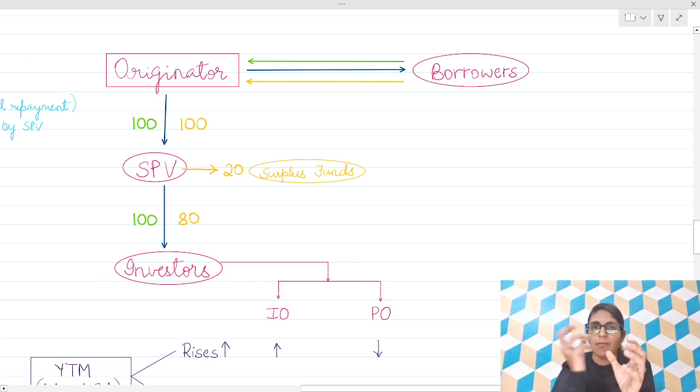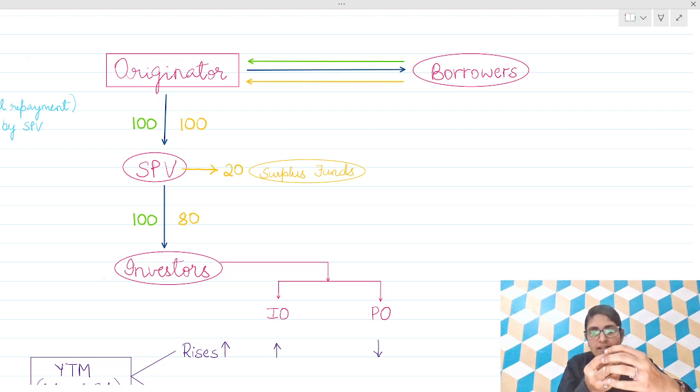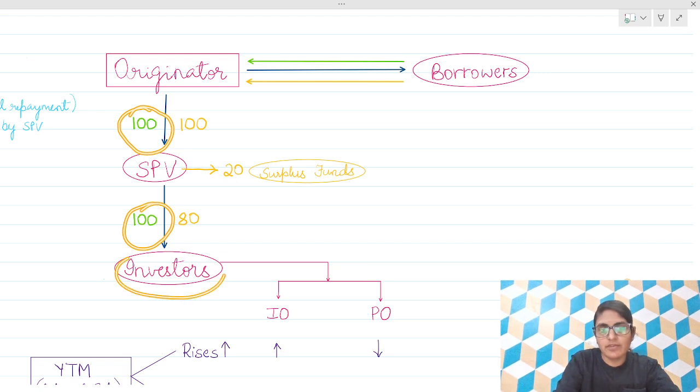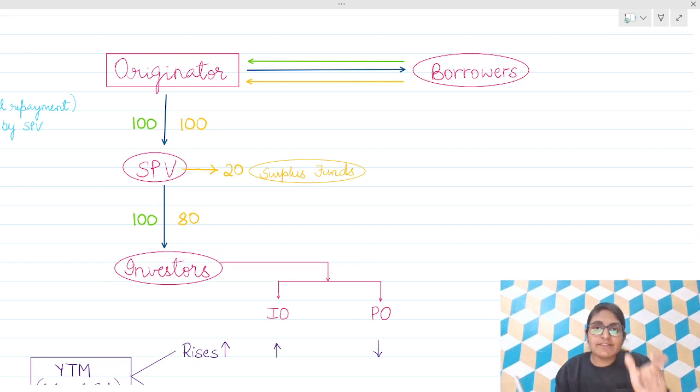Whatever amount is received by the originator from the borrower, it has to transfer the entire amount to the investor. For example, that is cash, that is interest and principal repayment. If the originator receives 100, the entire 100 rupees it has to transfer to the investors, and the investor has the right to claim. That is called pass through certificates.